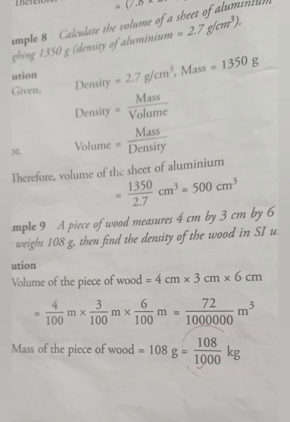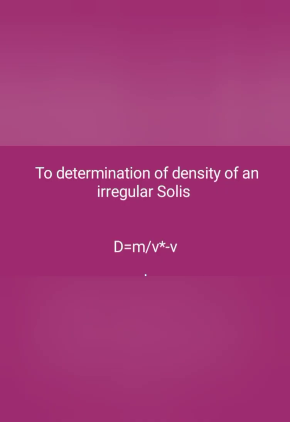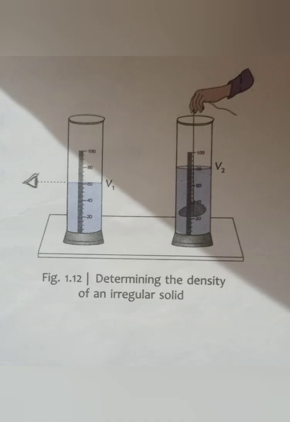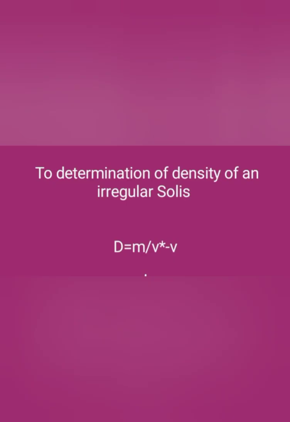Now the next topic is to determine the density of an irregular solid. Children, you have already read about measuring the volume of an irregular solid. In this way you can obtain the volume of an irregular solid. And mass can be determined by using a physical balance. In this way density is equal to mass upon volume, and we can calculate the density of an irregular solid.